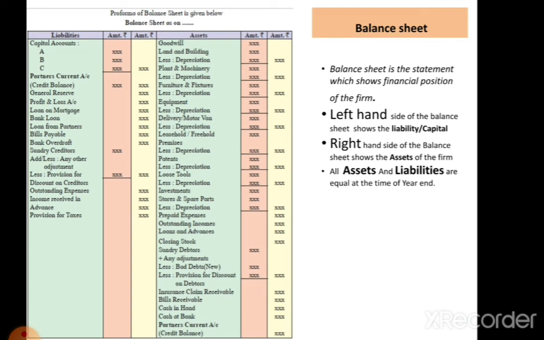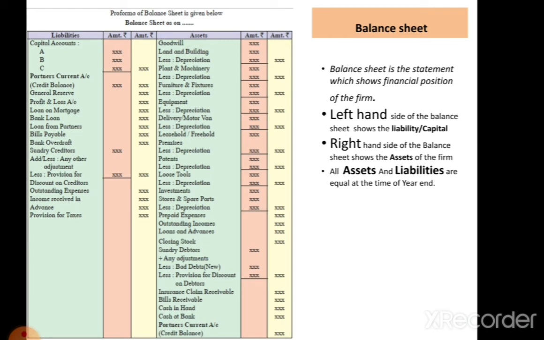Afterwards, all the reserves are recorded, like general reserves with net profit. After net profit, the long term liabilities are recorded, which are also called fixed liabilities. These are held in the business for a long term purpose, like loan on mortgage, bank loan, loan from the partners. Afterwards, current liabilities are recorded, like in this format: bills payable, bank overdraft, sundry creditors.